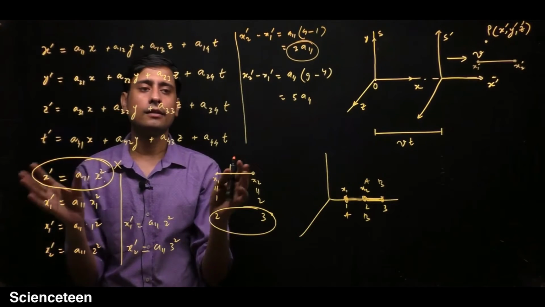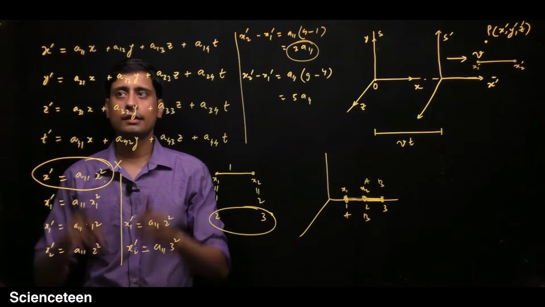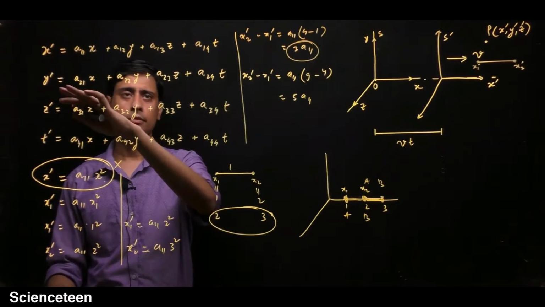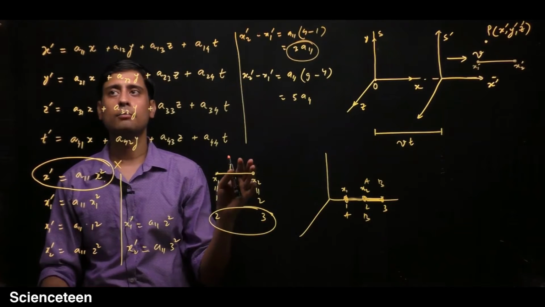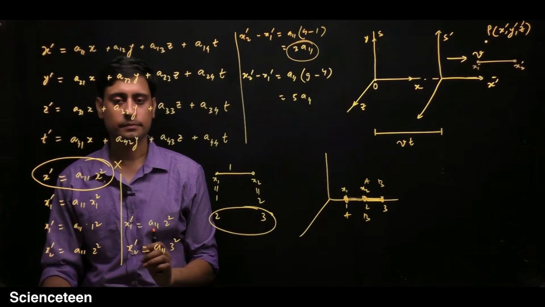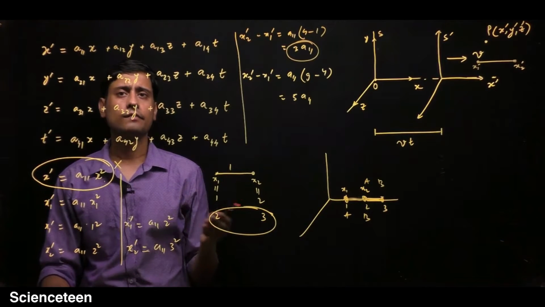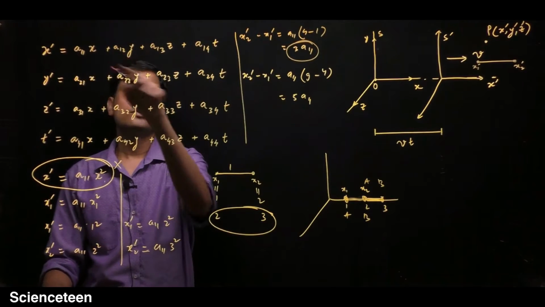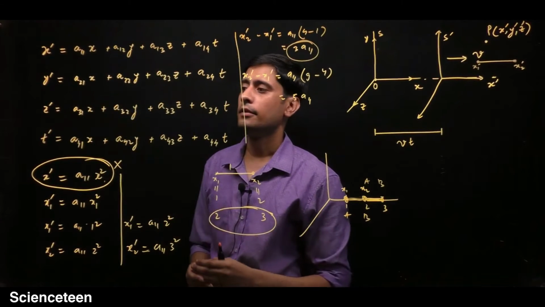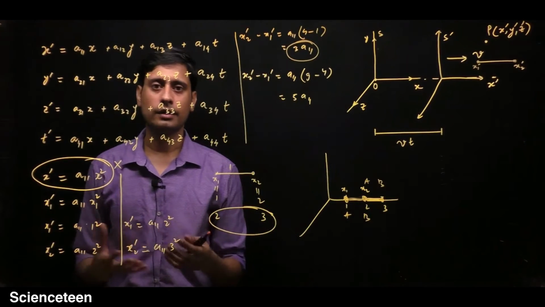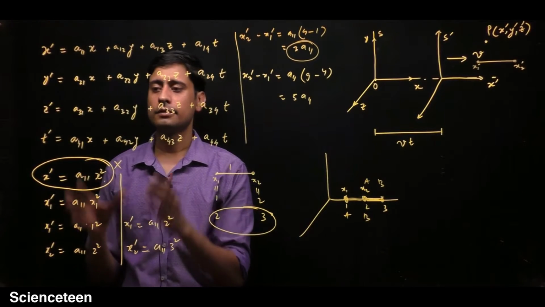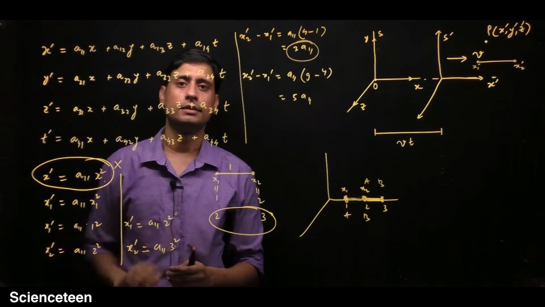It is a general way of thinking that the Lorentz transformation equation can be represented by this kind of equation, and our work will be to find these coefficients. If we have found these coefficients, then we will have defined the Lorentz transformation equation. So let's try to find these coefficients.